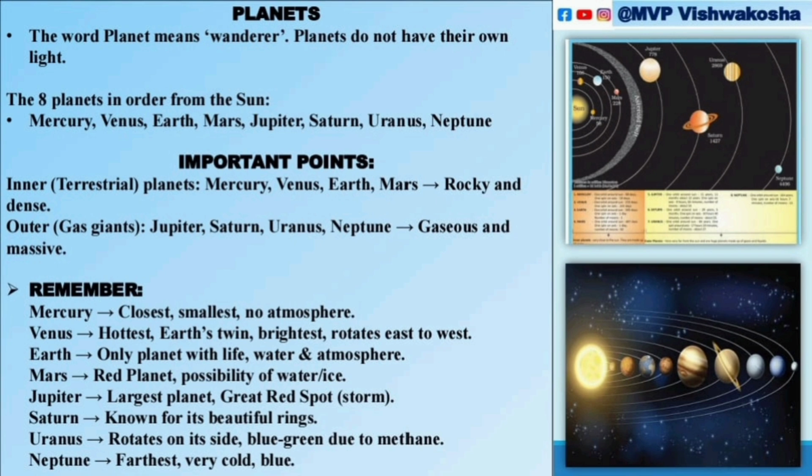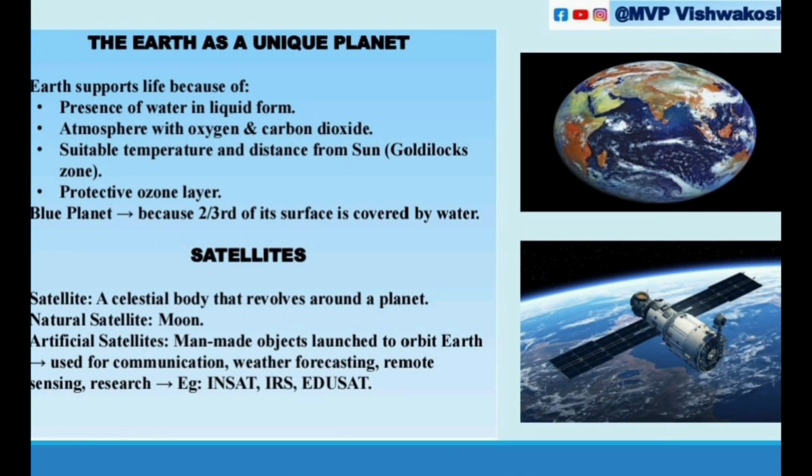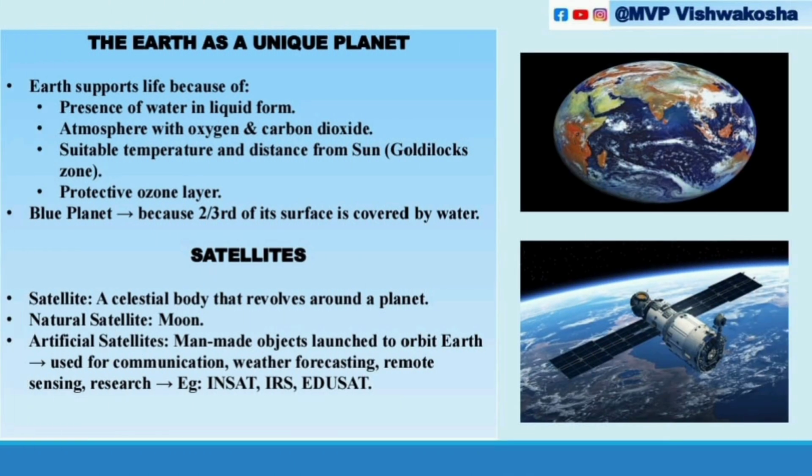Next point is about Earth as a unique planet. Among the planets, Earth supports life because of the presence of water in liquid form, and also oxygen and carbon dioxide in the atmosphere. It also has a suitable temperature and distance from the sun. It is in the Goldilocks zone. In the solar system, you should know about the Goldilocks zone, and that is very important. And there is also a protective ozone layer.